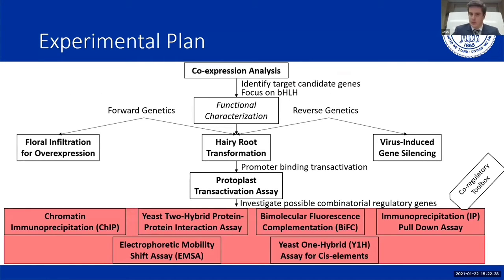For our experimental plan, we did the co-expression analysis to identify target candidate genes. Next, we'll focus on bHLH92 by functionally characterizing it using floral infiltration for overexpression, hairy root transformation, and virus-induced gene silencing. From there, once we functionally characterize bHLH92, we will look into the promoter binding and transactivation properties of bHLH92 using a protoplast transactivation assay. From there, we will investigate possible combinatorial regulatory genes using a toolbox of different methods and protocols, as can be seen in the red, to answer said question.